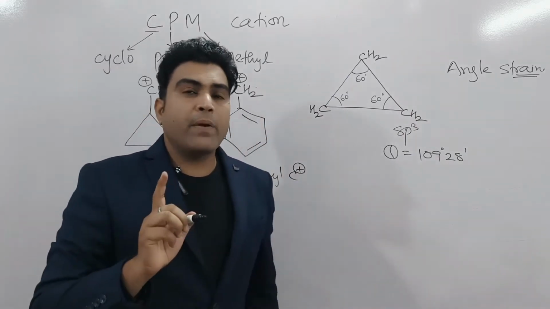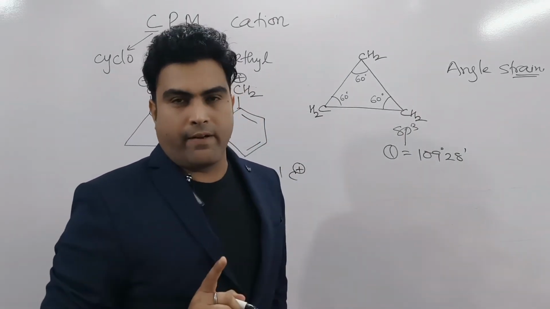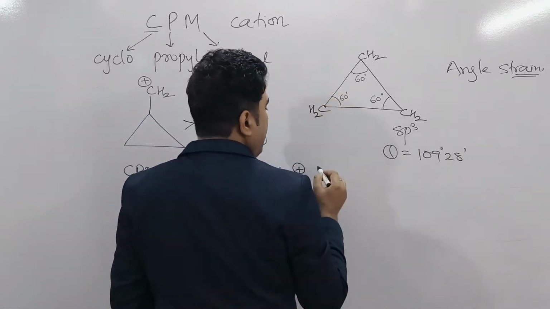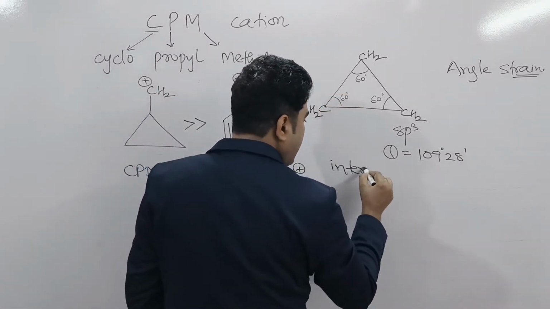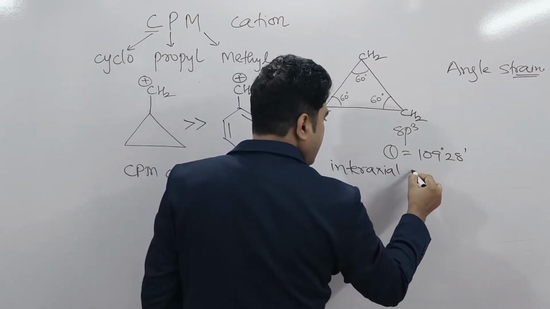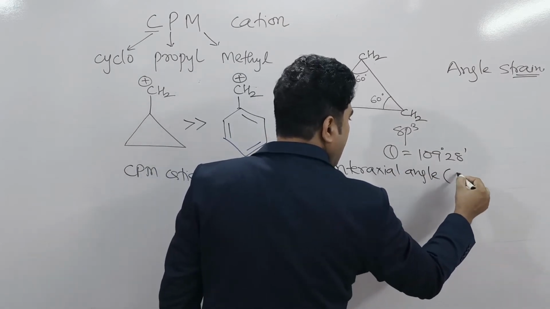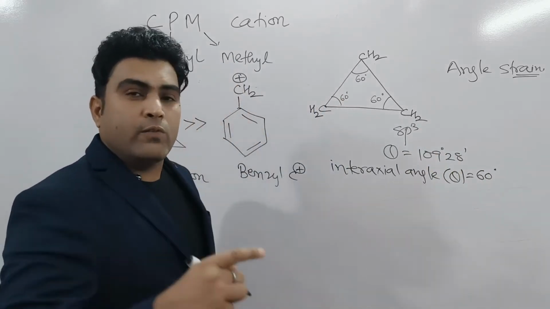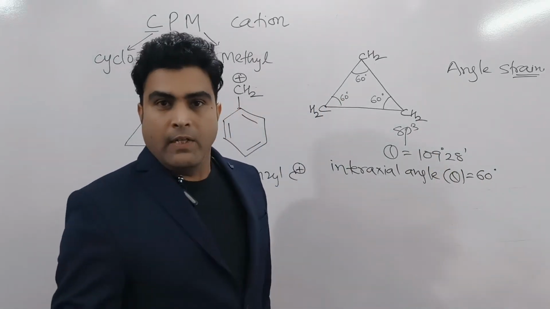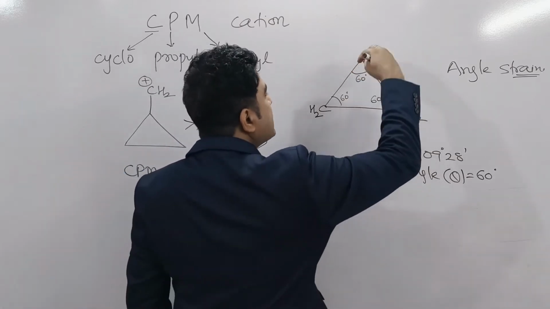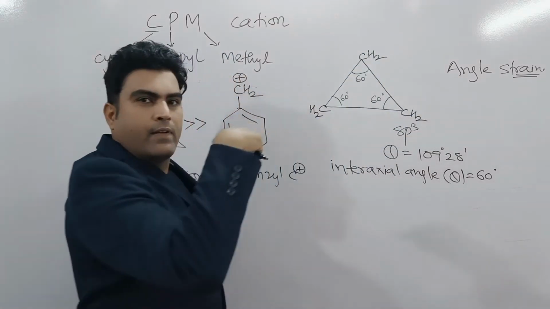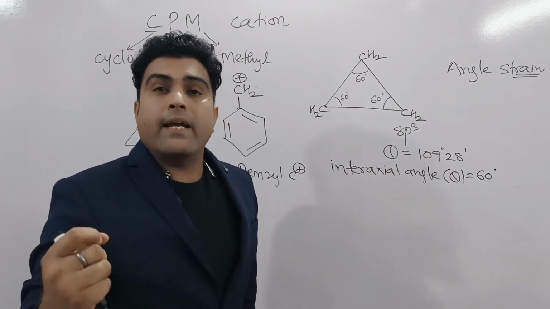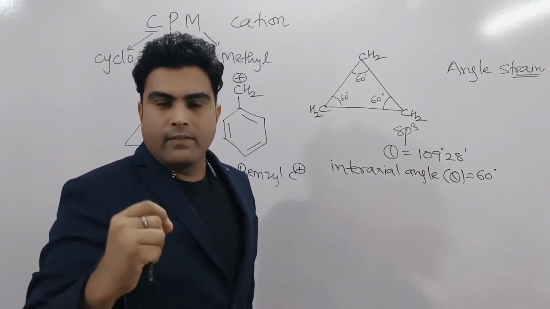I'll tell you one thing. In cyclopropane there are two types of angles. One is the interaxial angle. This 60 degree angle is known as the interaxial angle, theta, which is equal to 60 degree. But as I told you, there is an angle strain. So this bond just wants to open itself a bit, to minimize the angle strain, to lower the angle strain.